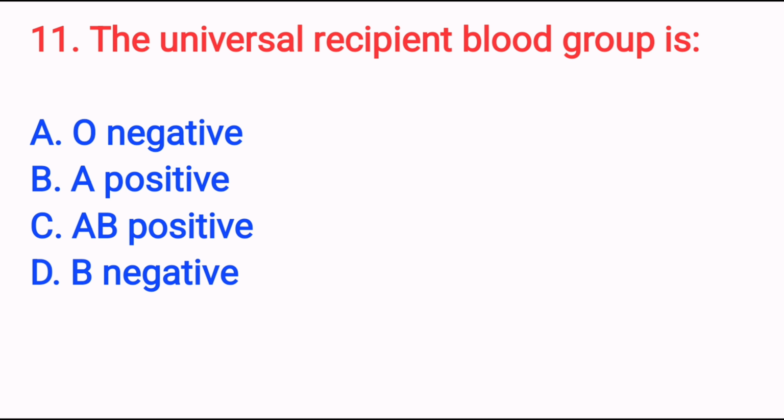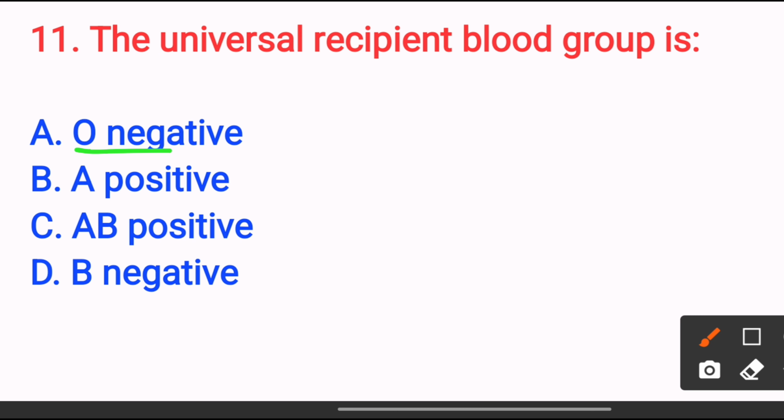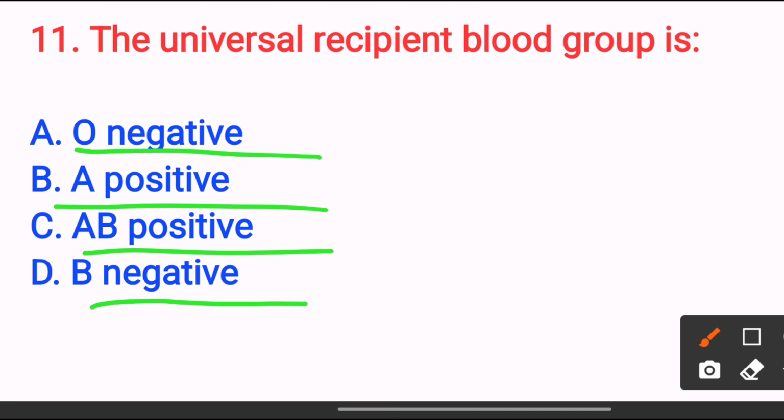The universal recipient blood group is option A, O negative; option B, A positive; option C, AB positive; option D, B negative. The answer is option C, AB positive.